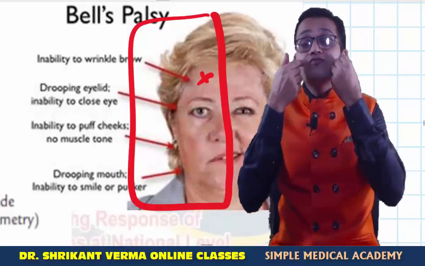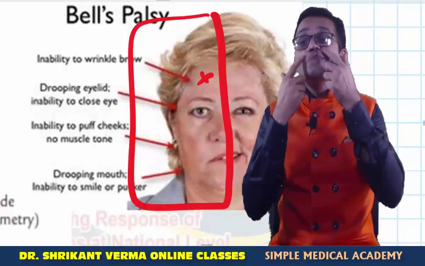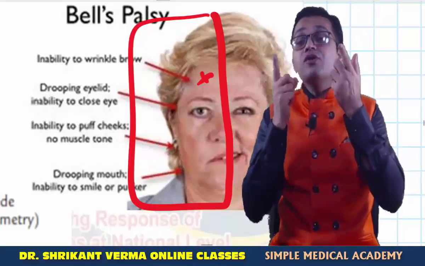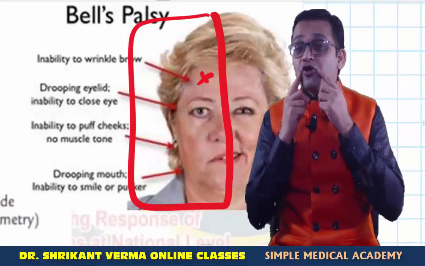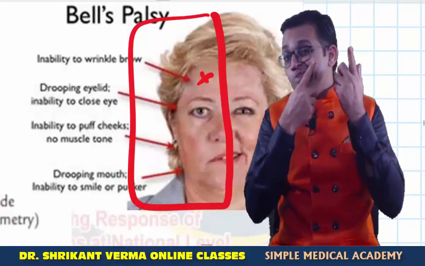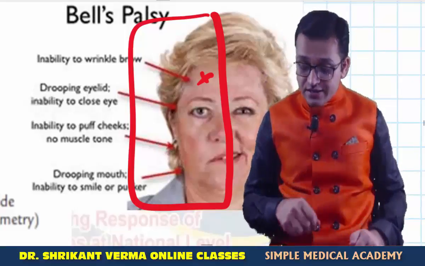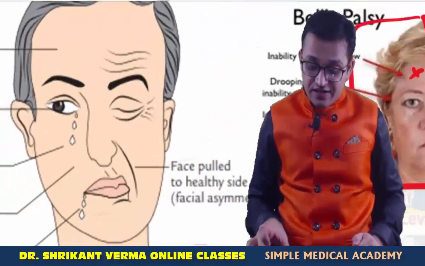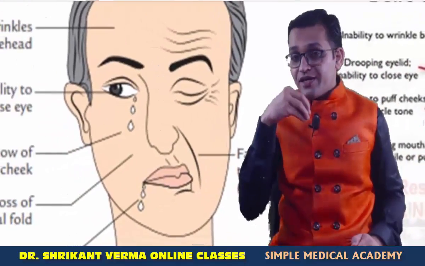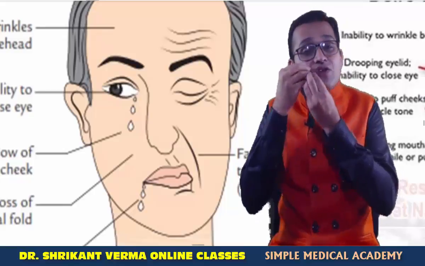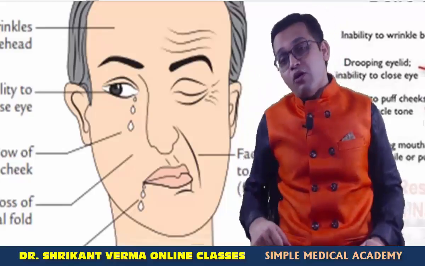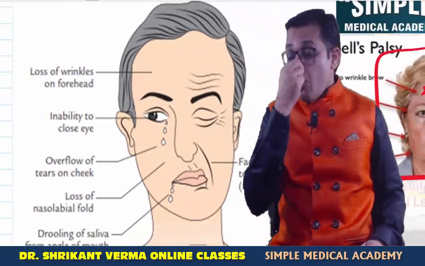So there is a loss of the nasolabial fold on the affected side, while here it is preserved, and also the deviation of the mouth towards the sound side. And such people, when they chew, the food will accumulate on the paralyzed side and the food will dribble out from the mouth. So these are the various symptoms of Bell's palsy.